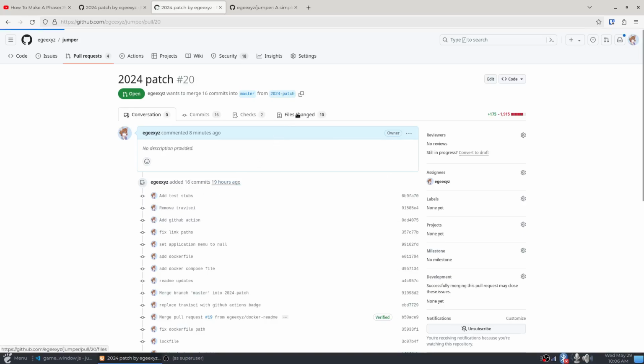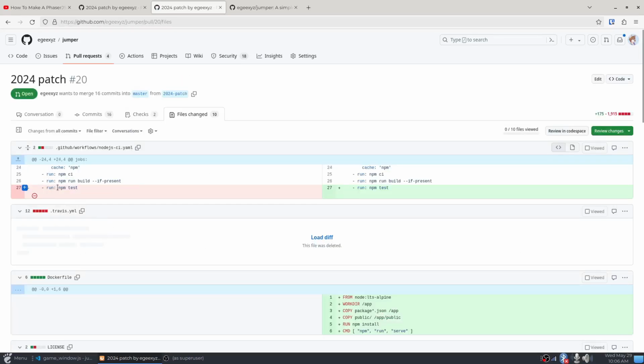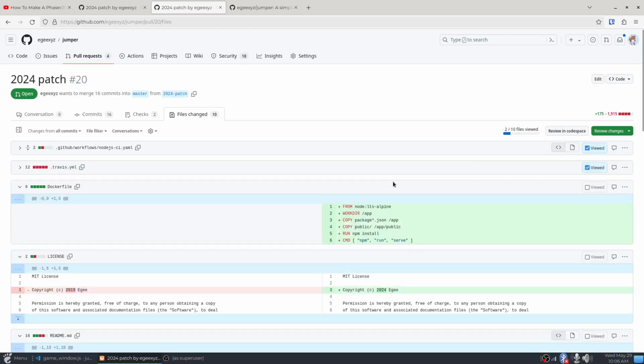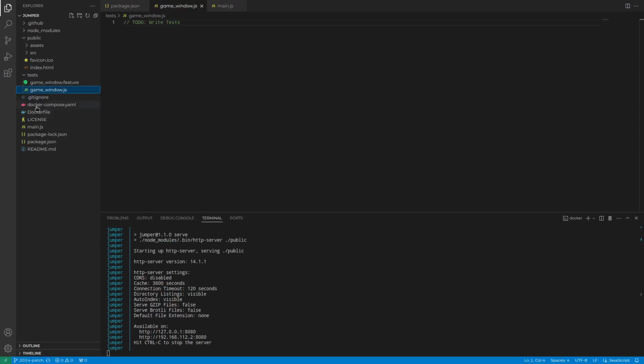All right, let's look at this PR now. The first line is run npm test. Yep, with no new line. Travis is gone. The Docker file. Yeah, the Docker file is just a Docker file, I guess. Maybe it should say which node version. I mean, it does. It says node LTS, and it should always run on LTS, so that's fine.